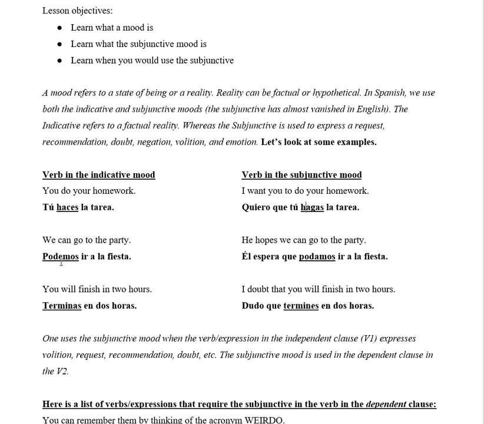We can go to the party. This is factual. Podemos ir a la fiesta. He hopes we can go to the party. In this case, he's unsure if we can go or not. So we have to conjugate the verb here in the subjunctive. Podemos ir a la fiesta versus él espera que podamos ir a la fiesta.